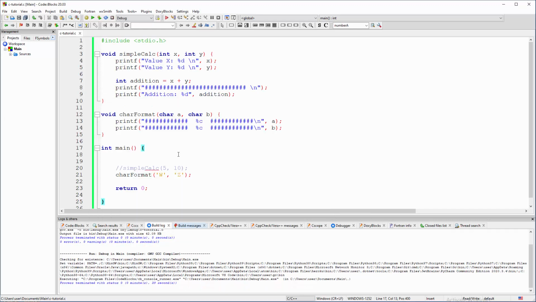Right, I think you get the point here. The food for a function are parameters. Then we state them here with a data type. Down there we can just print them, or we can put them into operations and then print the final result. Okay, this is it in this tutorial.